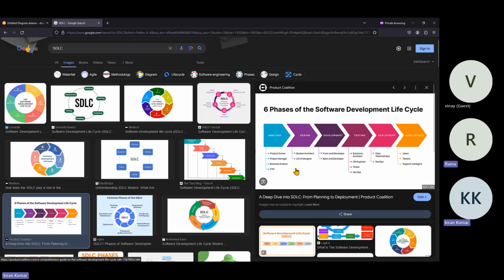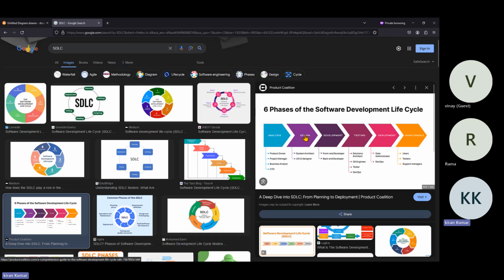Okay, in this, initially analysis will happen. As we just discussed, from the customer we'll try to understand their requirement. That is the analysis process. In this analysis process, the product owner, project manager, business analyst or CTO will gather the information from the client and understand the requirement.